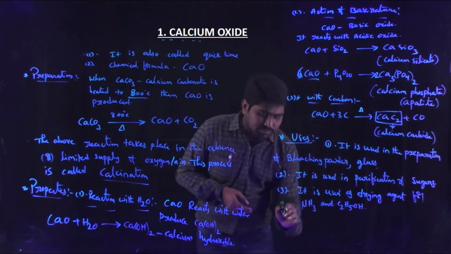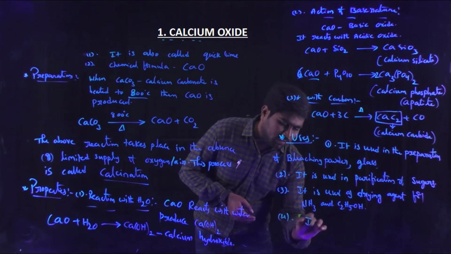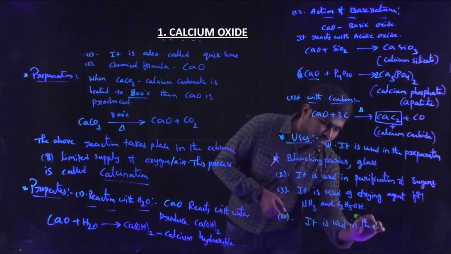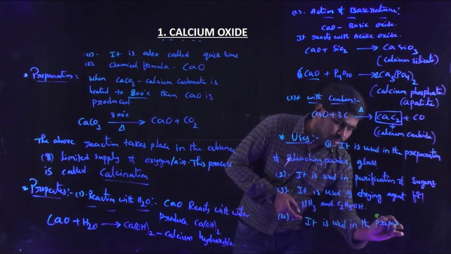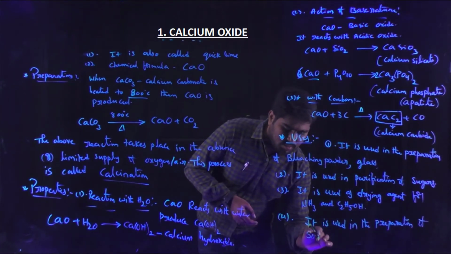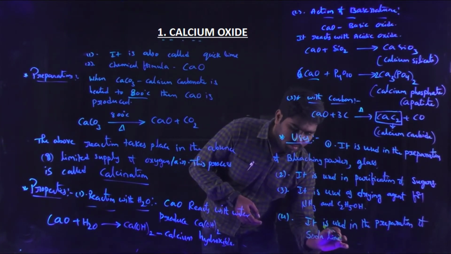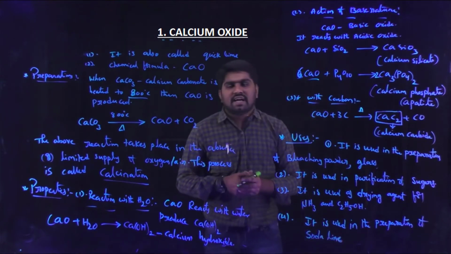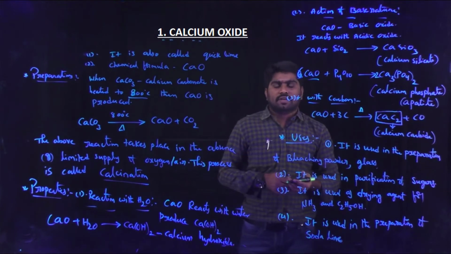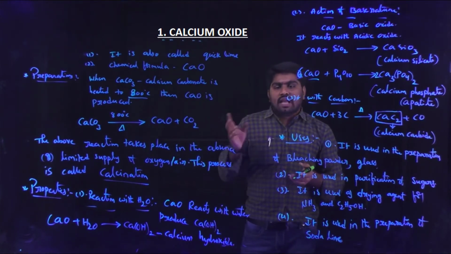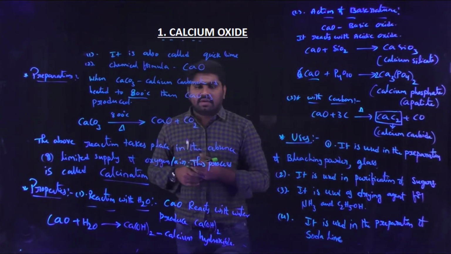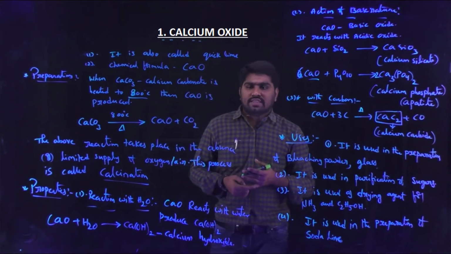Okay, so next one, it is also used in the preparation of soda lime. We can use this in the preparation of soda lime also. Calcium oxide is used. This is about the preparations, chemical properties and uses of calcium oxide.